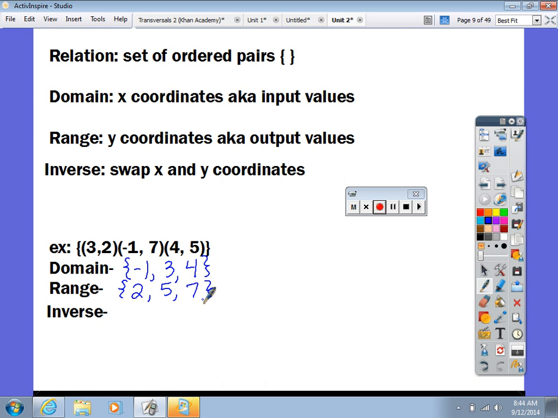The inverse is basically, and I gave you the math terminology, but it's just the flip of it, okay? So once again, you still do set notation. Instead of having 3, 2, you're going to write 2, 3. Instead of -1, 7, you're going to have 7, -1. Instead of 4, 5, you're going to have 5, 4. And that is the inverse. You see that a lot in college.